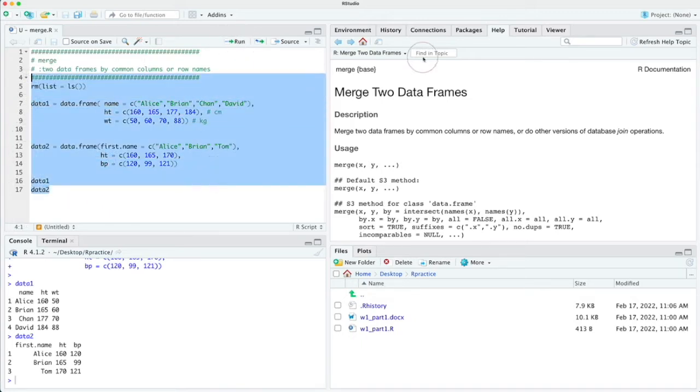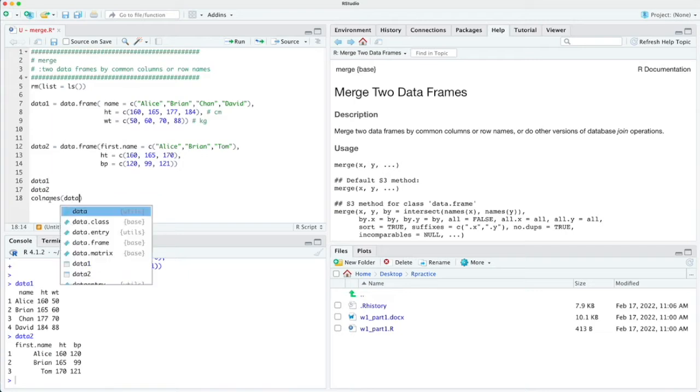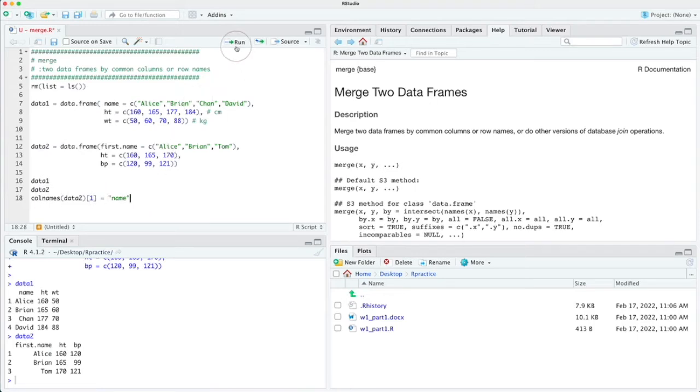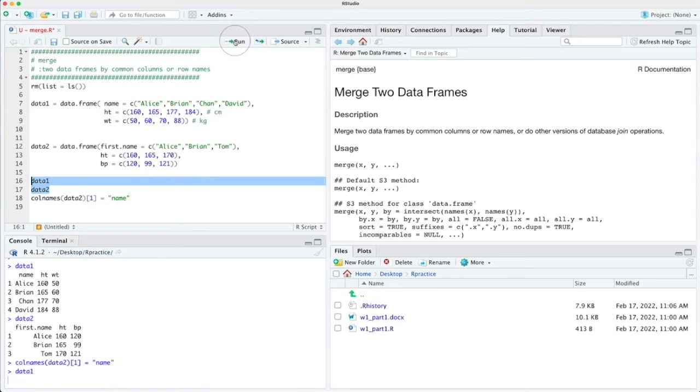When we look at the column names, the name and height are common in the 2 datasets. It is a good idea to change the key column names to be consistent. Let's change the second dataset. Now the 2 datasets are ready to merge with 2 common columns, which are name and height.